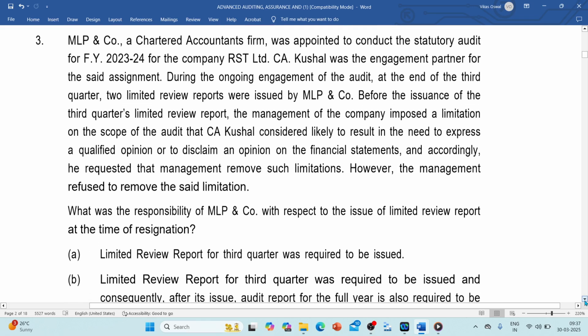Next one. MLP, a chartered accountant firm, was appointed to conduct the statutory audit for financial year 23-24 for the company RST Limited.